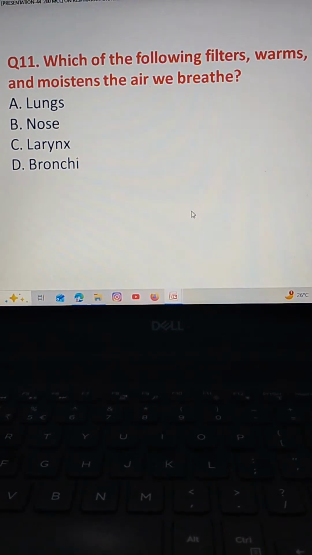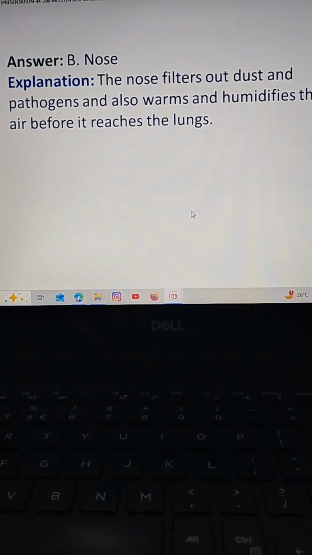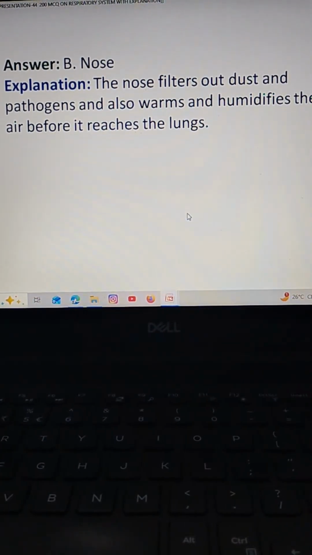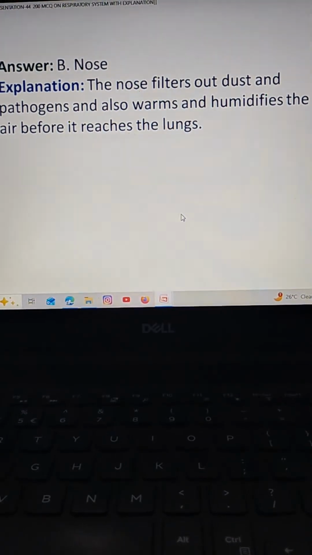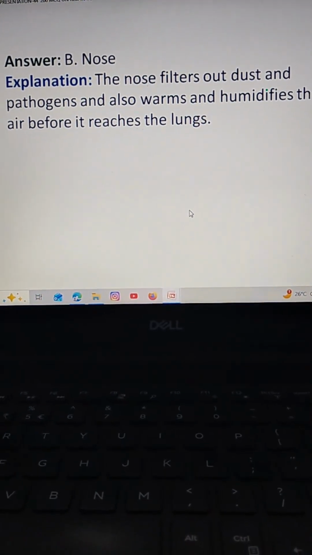The correct answer is option B, nose. The nose filters out dust and pathogens and also warms and humidifies the air before it reaches the lung.